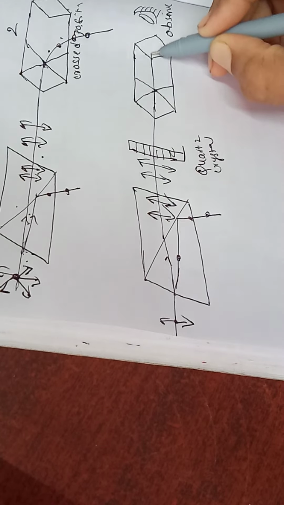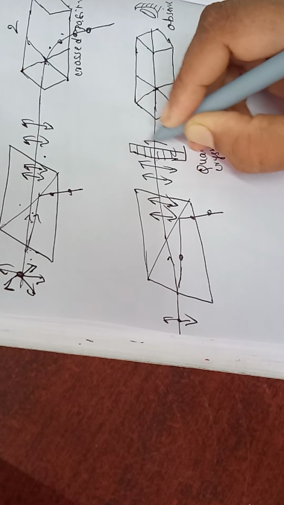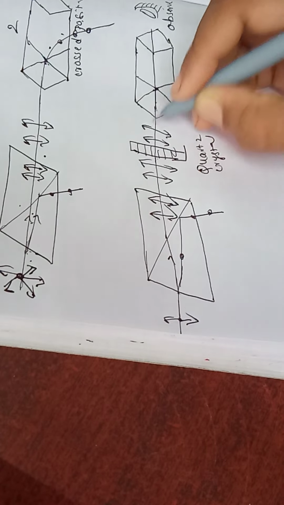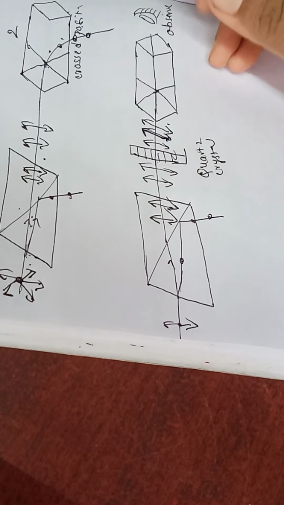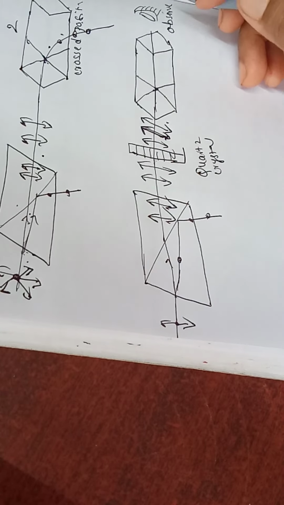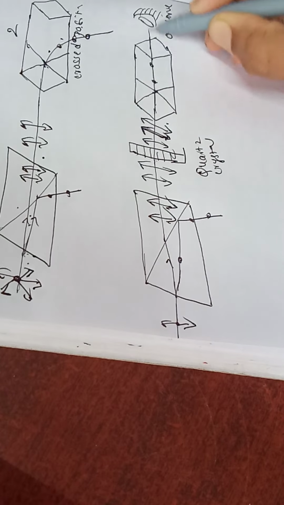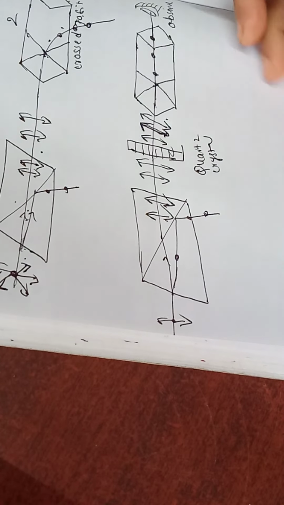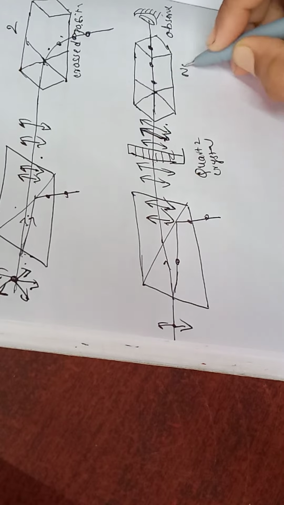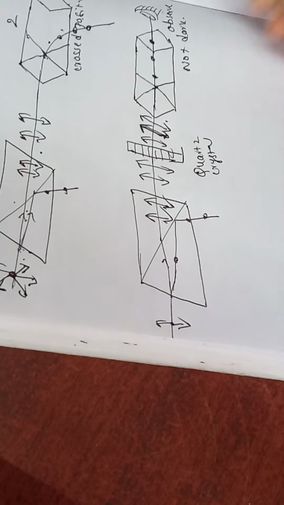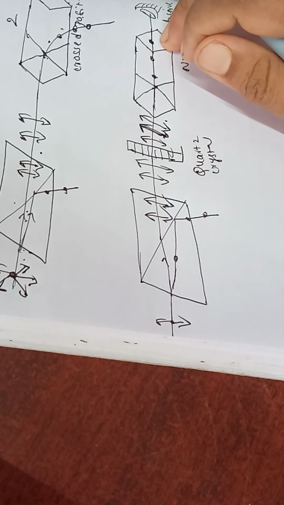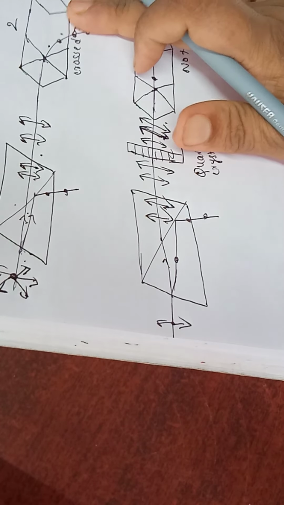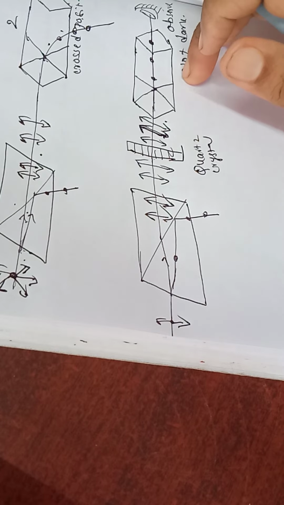Now he finds, see here, that the light is coming out. Here the field of view is not dark. I didn't change the position of the second Nicol; in both cases it was in the same position.